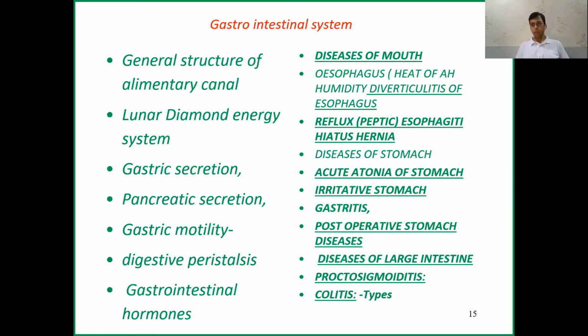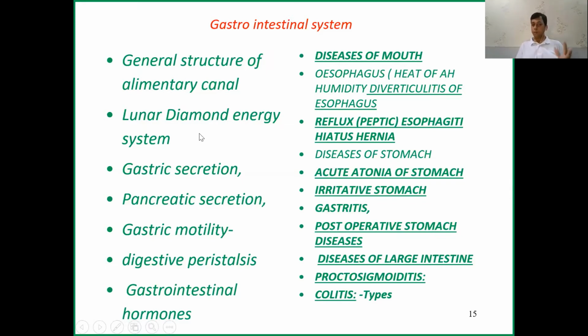This Annamaya Kosa is made up of food. We get energy from food actually. So when we eat food, what happens to our food, how it is broken down, how there is a transformation, and how the energy is converted, how we get the energy. When there is a problem in the physiology of this digestive system, we actually suffer from disease. And in this topic, even in the advanced system, I will tell you about diagnosis also, because the diagnosis of our system depends on the digestive system very much.